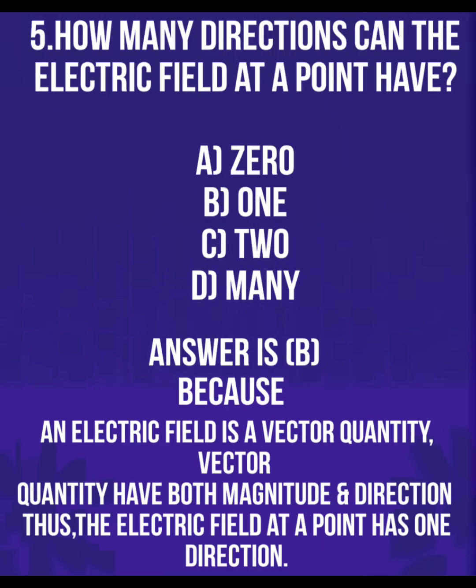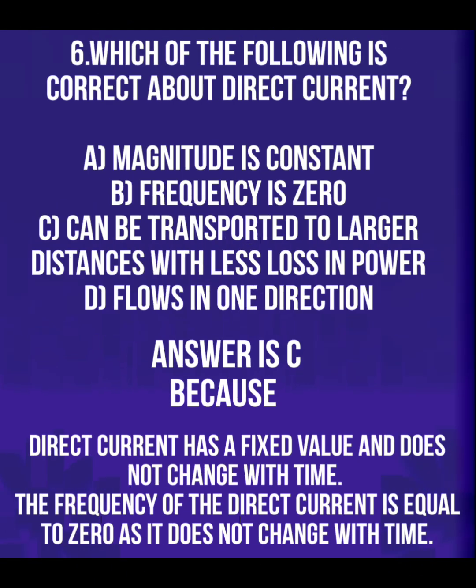Next question: how many directions can the electric field at a point have? Here, the electric field is a vector quantity. A vector quantity has both magnitude and direction. Magnitude means a value. The electric field at a point has only one direction. That was the perfect answer. Next, move on to the next question.